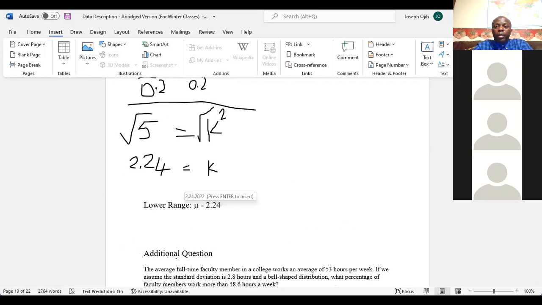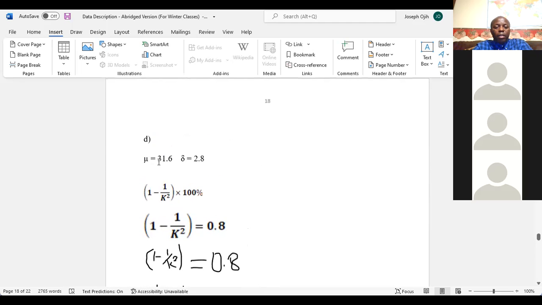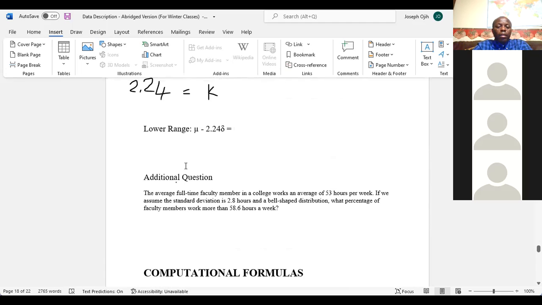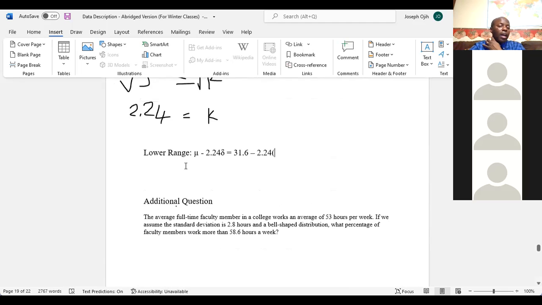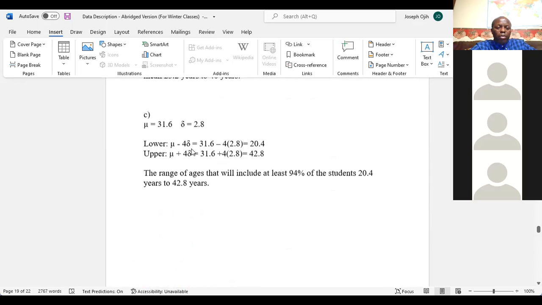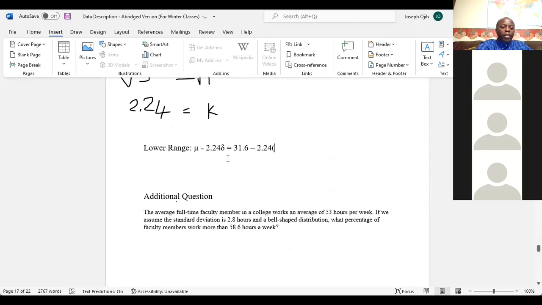If you remember, for this question our mean is 31.6, so put 31.6 minus 2.24 times the standard deviation. And the standard deviation for this question is 2.8, so go and put 2.8 for that place.